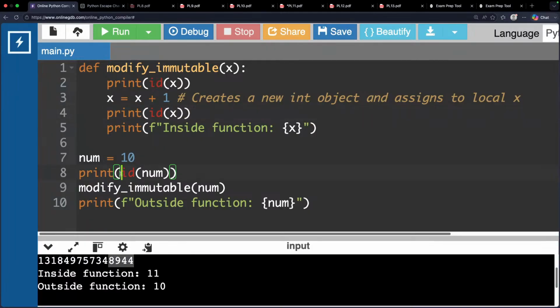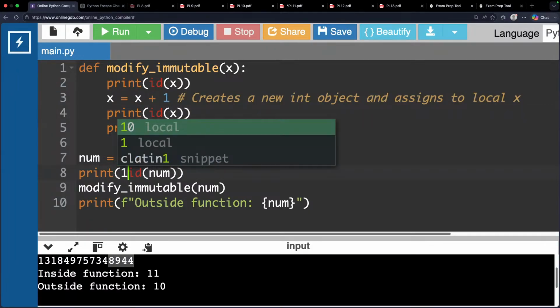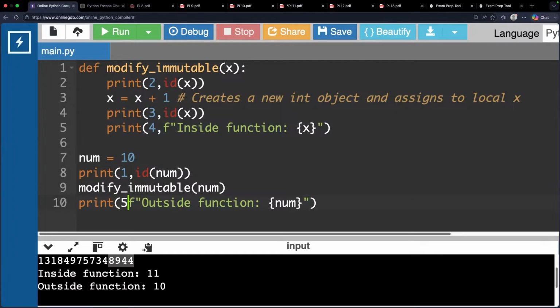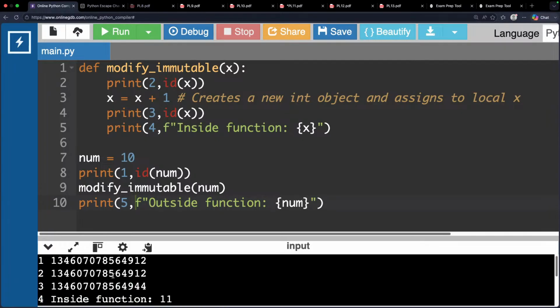So for your convenience, I will give the print numbers also, so that you will get the convenience. First printf, second printf. I'm giving numbers also so that you can easily see what is going on. It is the third printf. Next one, it is the fourth printf. It is the fifth printf. Perfect. Now you run this, you will get the clarity.